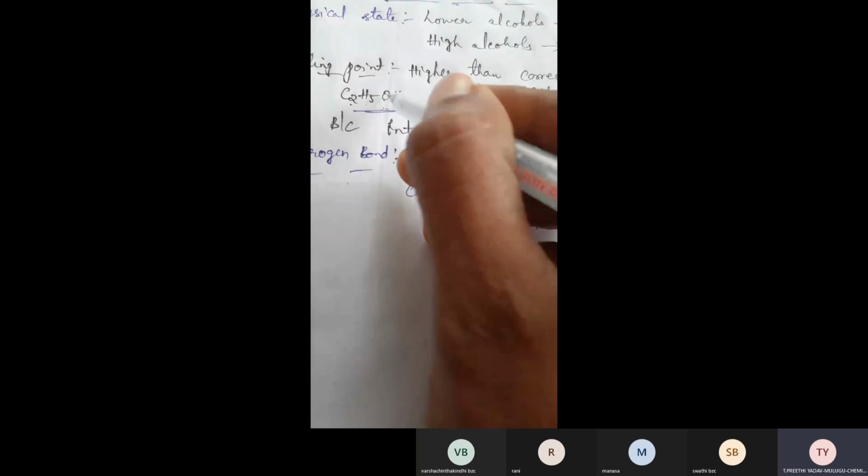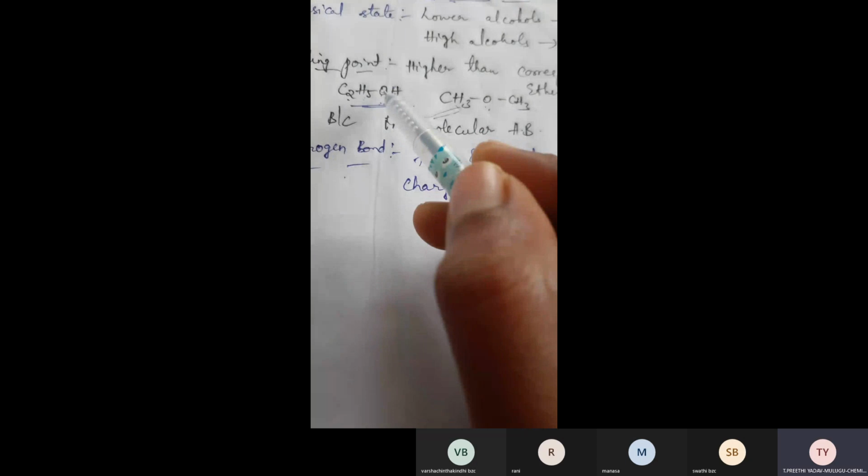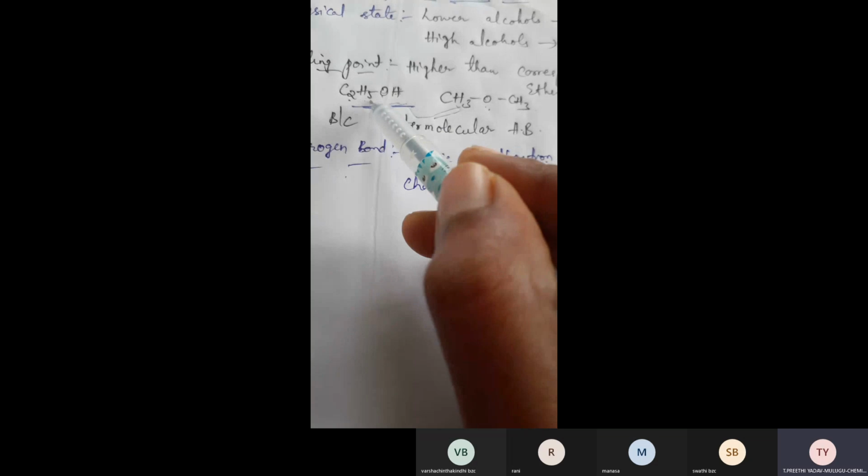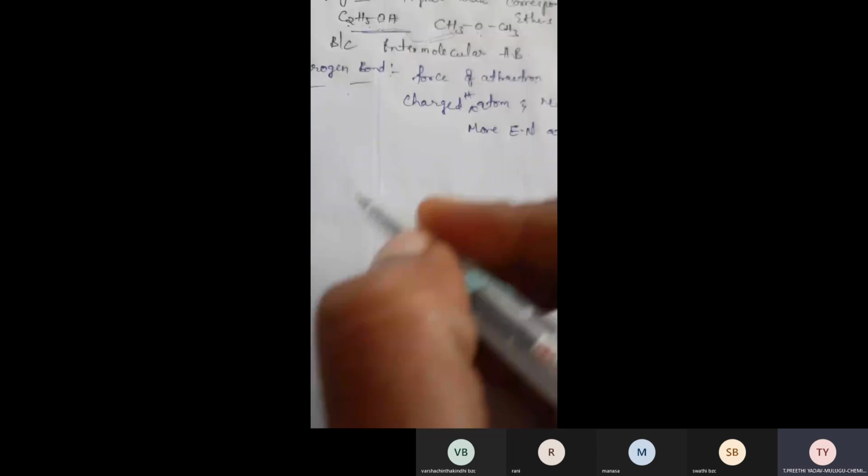I'm writing ethyl alcohol like this, with oxygen. See, if you observe this ethyl alcohol, to the oxygen, on one side there is a hydrogen. On the other side there is an alkyl group, right? So this ethyl alcohol can be written like this, see.